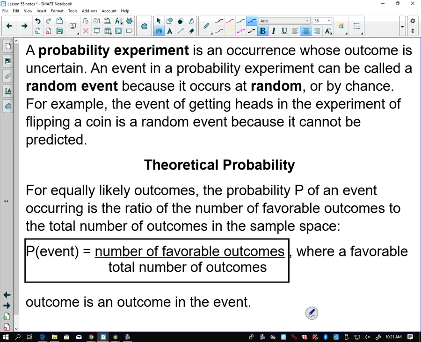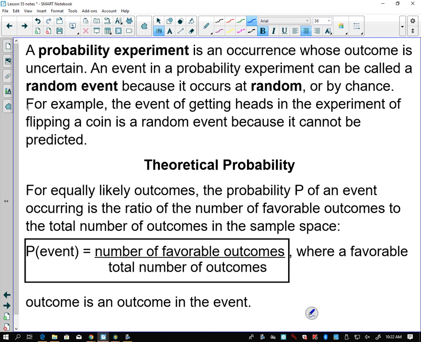Let's move on here. Probability experiment. That's an occurrence whose outcome is uncertain. An event in a probability experiment can also be called a random event because it occurs at random or by chance. For example, the event of getting heads in the experiment of flipping a coin is a random event because it cannot be predicted.